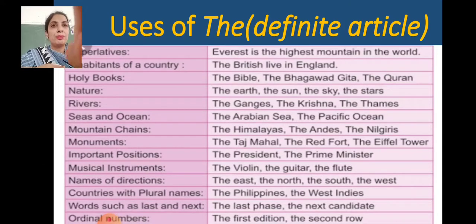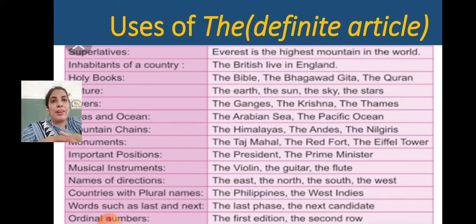Yes children. So next you have inhabitants of a country. Inhabitants of a country means those who are living in that country. Yes, the British live in England. So people living in England are known as Britishers. So here before British, these are the inhabitants.